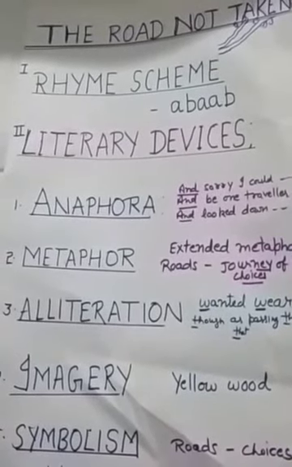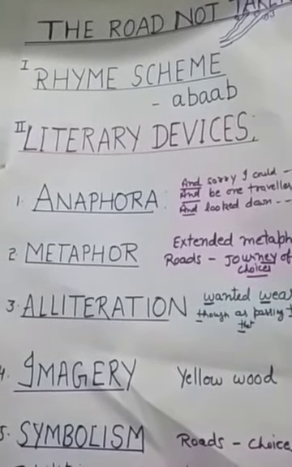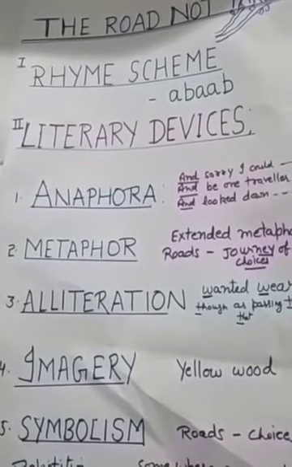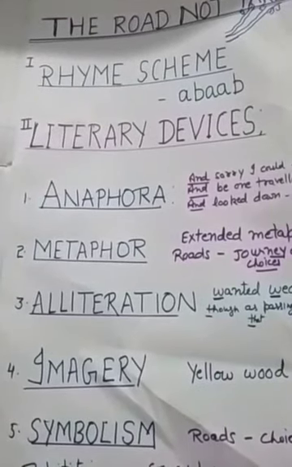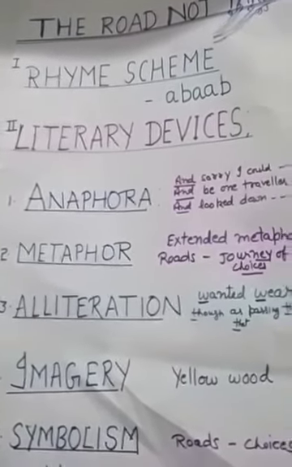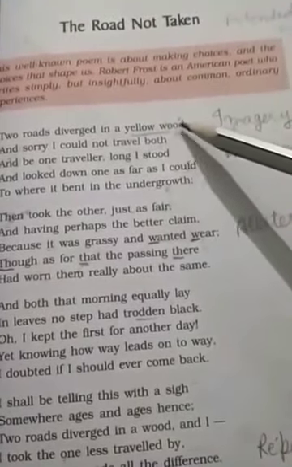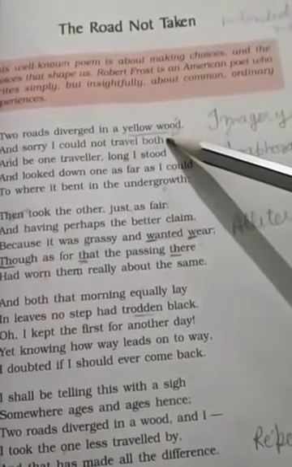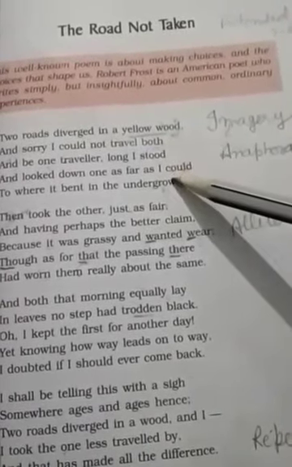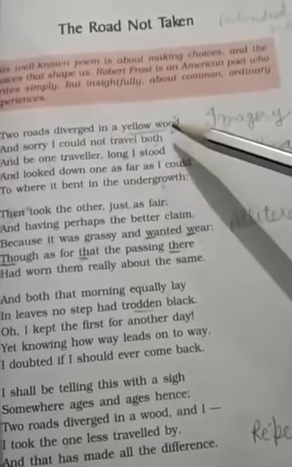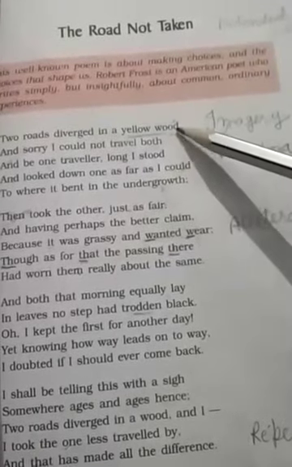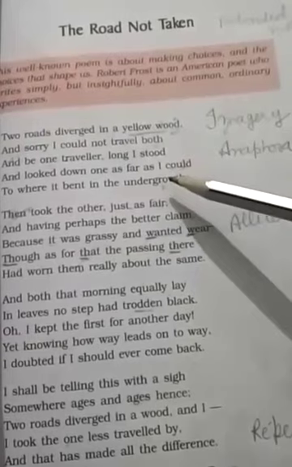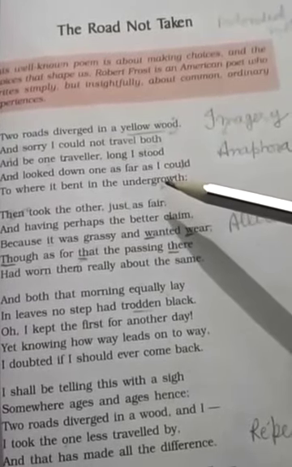So, today I will explain to you the rhyme scheme and the literary devices that have been used by the poet in this poem. First of all, I will explain what rhyme scheme is. Rhyme scheme means the rhyming pattern that is created by the words that lie at the end of each line in the poetry. Okay, that is called rhyme scheme.